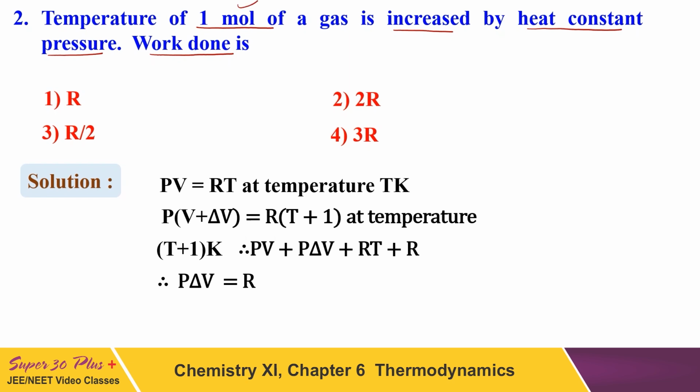So we know that PV, now we will see the solution. PV is equal to RT for 1 mole. Now if we take the differential, P into V plus delta V is equal to R into T plus 1, the change in temperature. So by applying this equation, the work done, which is P delta V, will be equal to the universal gas constant R. So this is a very good question, and the answer of this question will be R.